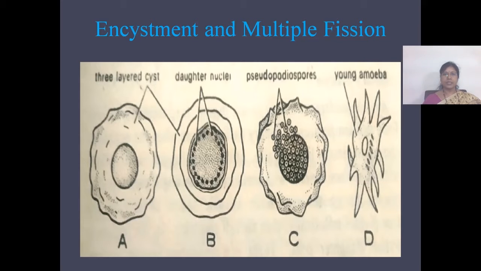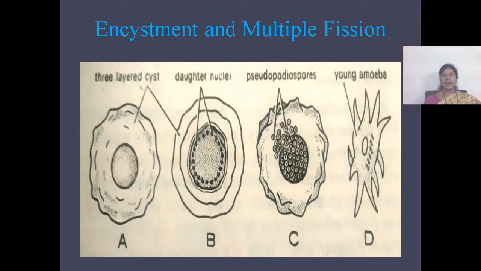During multiple fission and also during sporulation, the cytoplasmic division does not follow immediately after nuclear division. The nucleus of the organism undergoes many divisions, forming multinuclei in the body of the cell or the organism. So the nucleus may divide by repeated binary fission. This can be seen in Plasmodium.